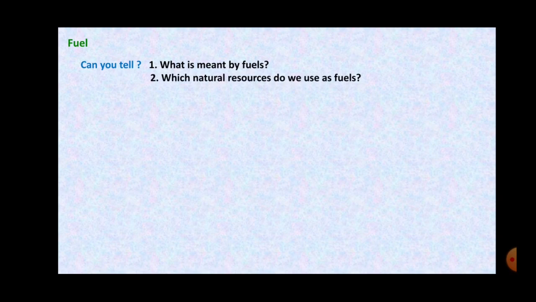Next question is, which natural resources do we use as fuels? Now, which are the natural resources which we use as fuels? We use coal, we use natural gas, we use mineral oil, right? These are all the different types of natural resources. So first of all, let's start with the coal. We are going to study about the fuel coal.